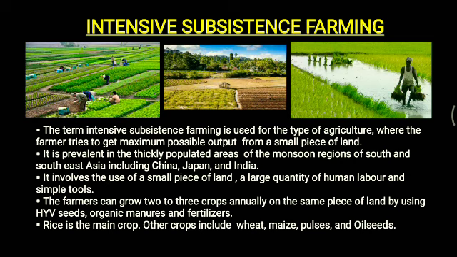So we also know it by the term crop rotation. So this crop rotation technique is done here. Now, which is the main crop? Rice is the main crop, and along with rice, other crops include wheat, maize, pulses and oilseeds. Okay, so these are all the important information about intensive subsistence farming.